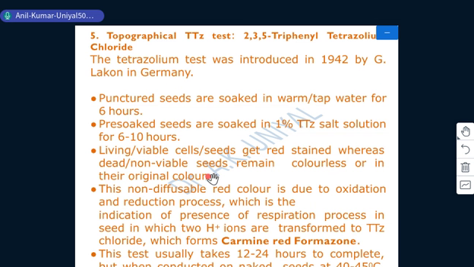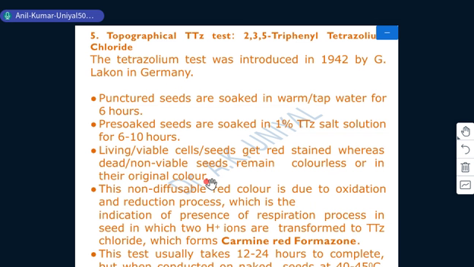This indicates that if the seeds are fully red stained, then they are fully viable, and if the seeds are fully in their original yellow color, then they are non-viable. But in the case of spotted or half-stained seeds, they are known as partially viable seeds, because some portion of the seed cells are dead.